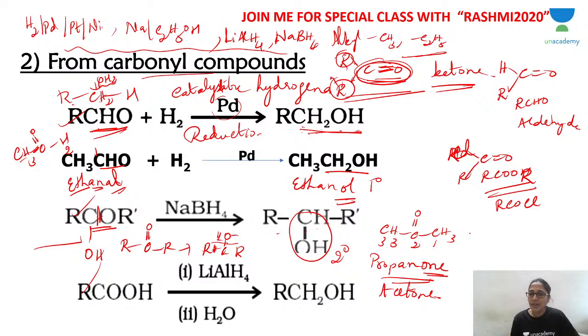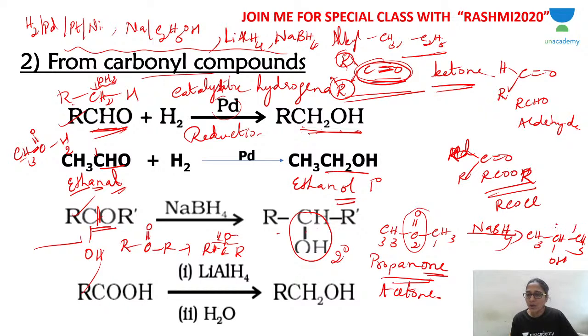You carry out hydrogenation using lithium aluminium hydride or sodium borohydride. Here sodium borohydride is written. Any one of the reducing agents you can use. What do you get? CH3, CHOH, CH3. So the carbonyl group, CO, becomes CHOH.